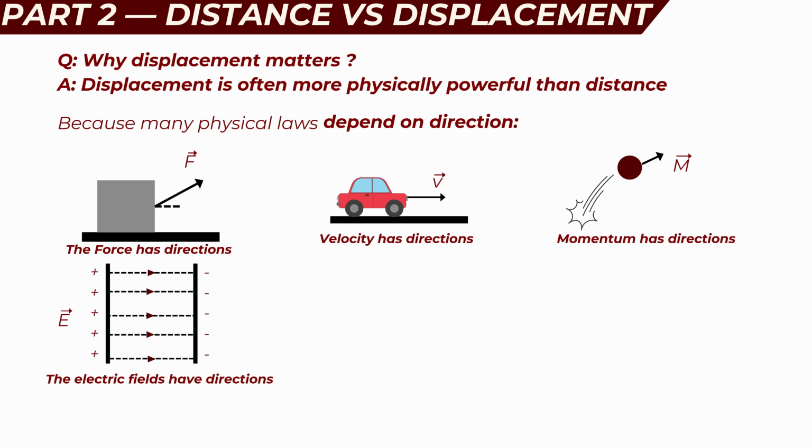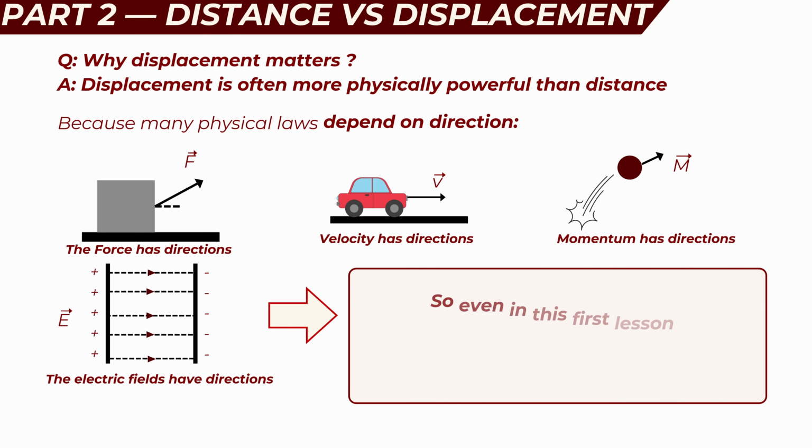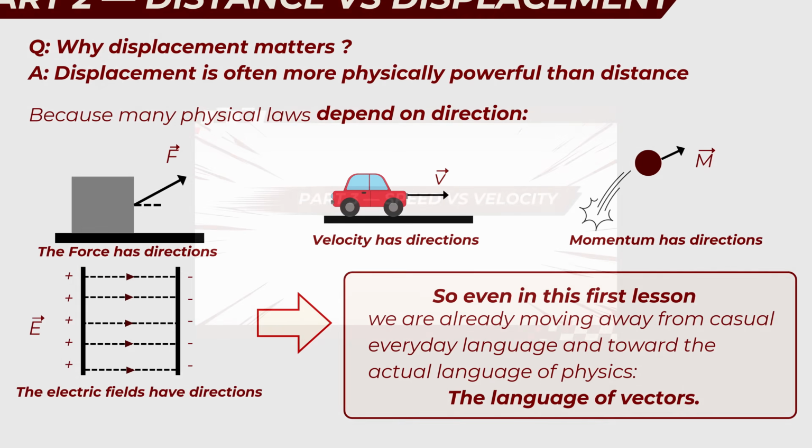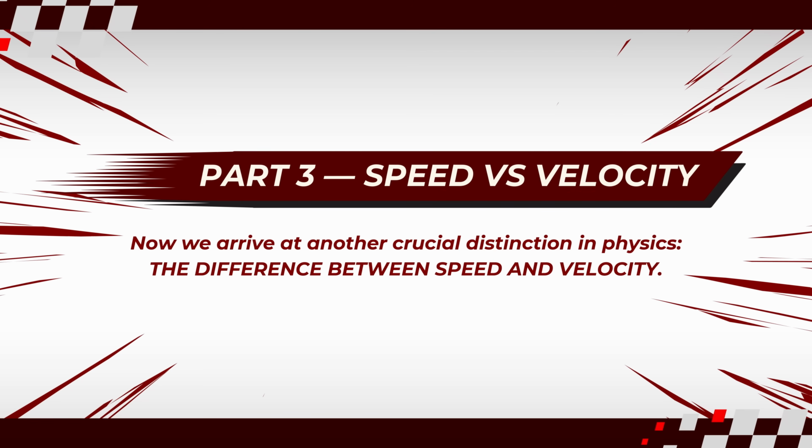This means that direction is not just an extra detail, it is fundamental to how physics describes the world. So even in this first lesson, we are already moving away from casual everyday language and toward the precise language of physics, the language of vectors. Part 3. Speed versus velocity.